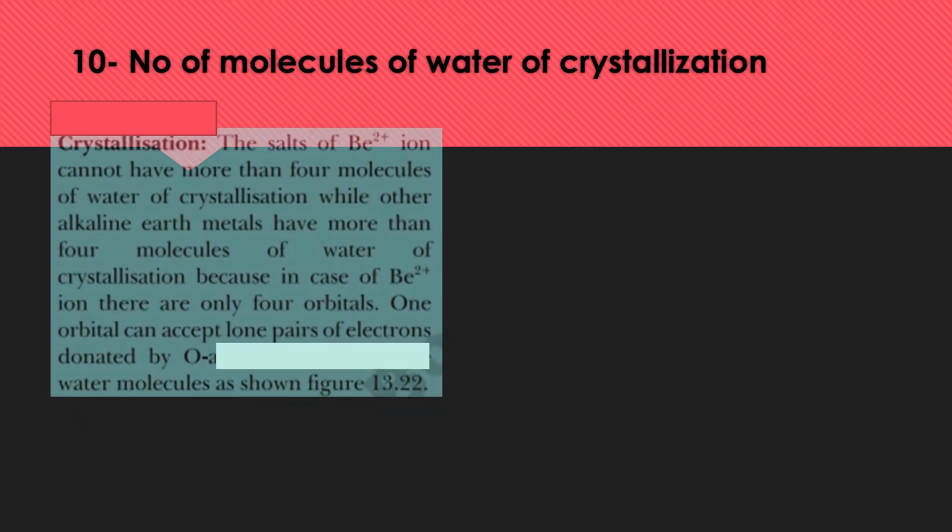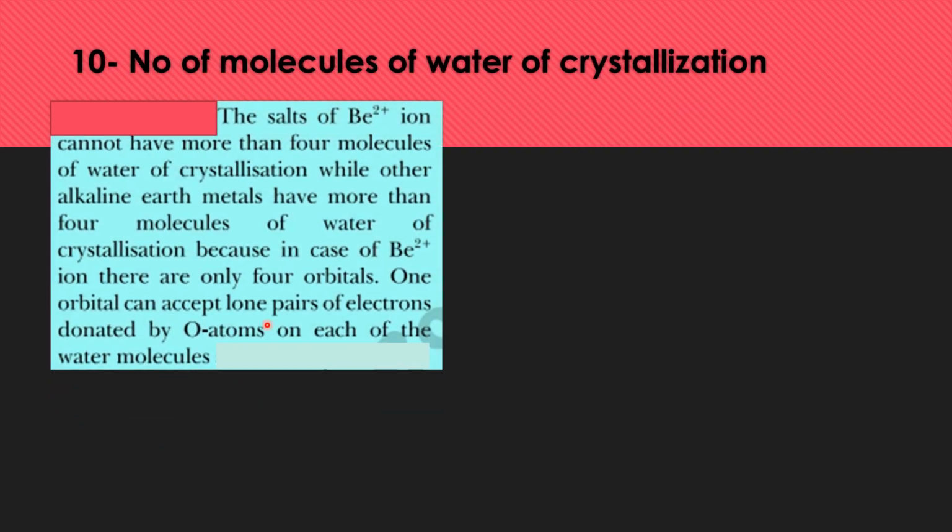So now, the number of molecules of water of crystallization. Salts of the beryllium ion cannot have more than 4 molecules of water of crystallization, while all other alkaline earth metals have more than 4 molecules of water of crystallization. What is the reason behind this?